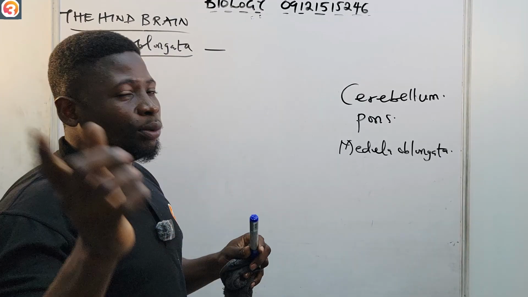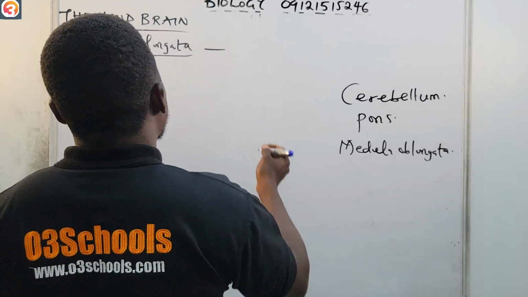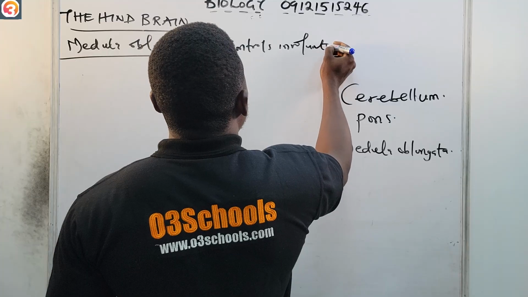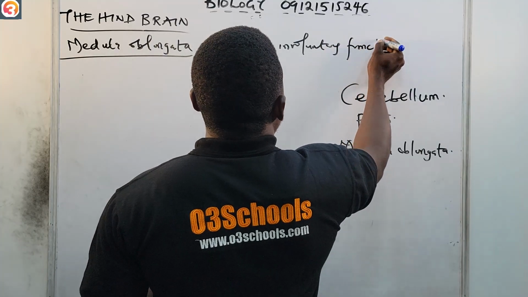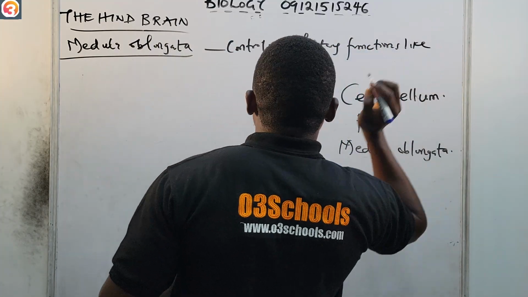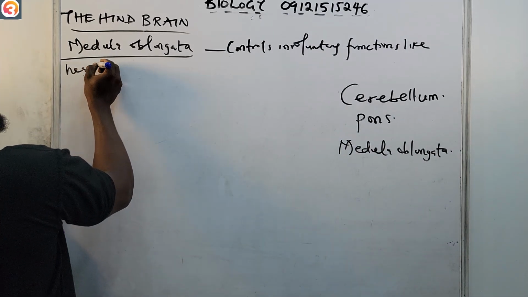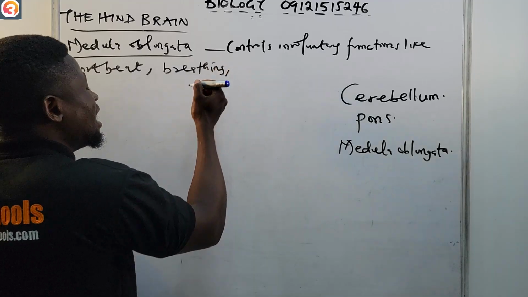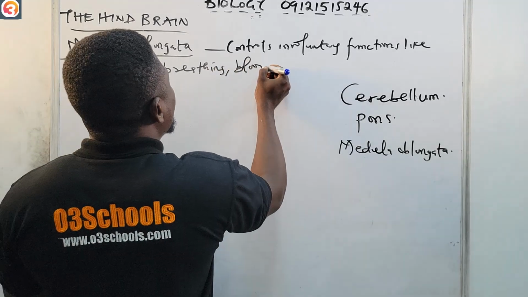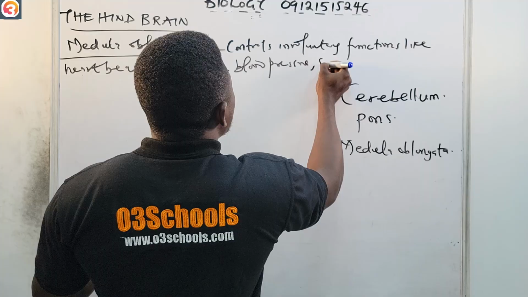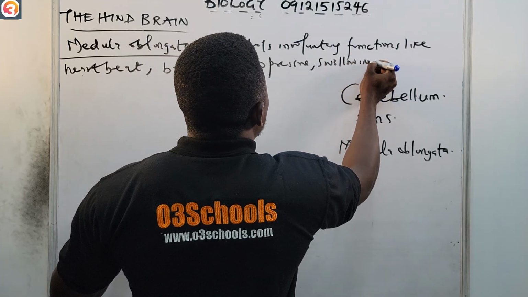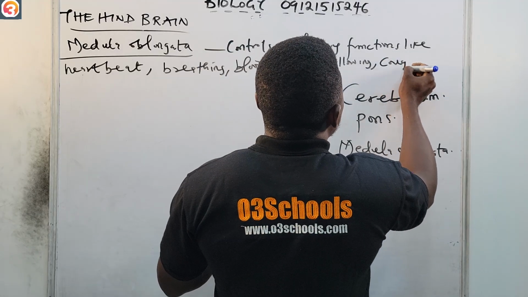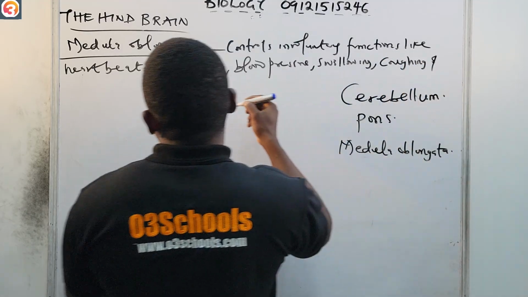So the medulla oblongata, which is found in the hindbrain, controls involuntary functions like heartbeat, breathing, even blood pressure, even swallowing, as well as coughing and vomiting.